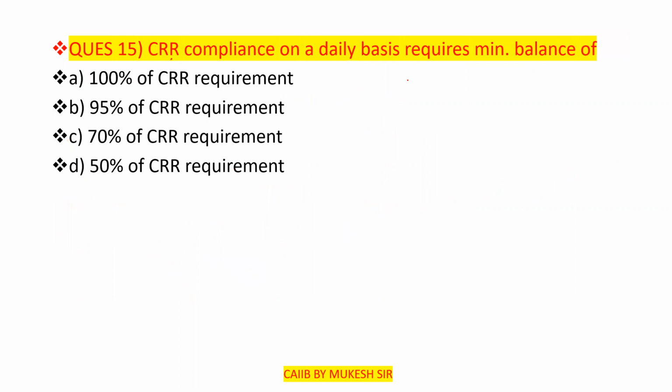CRR compliance on a daily basis requires a minimum balance of, clear? Option A is 100% of the CRR requirement. Option B is 95% of the CRR requirement. Option C is 70% of the CRR requirement, and option D is 50% of the CRR requirement.